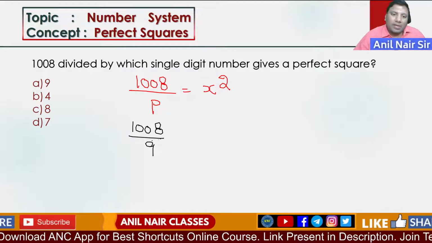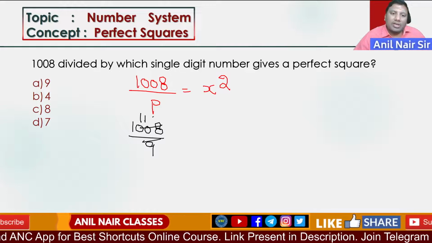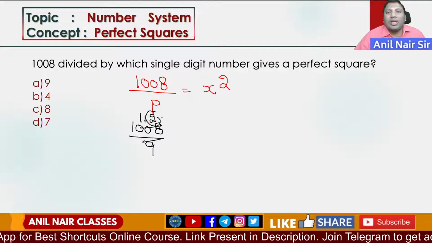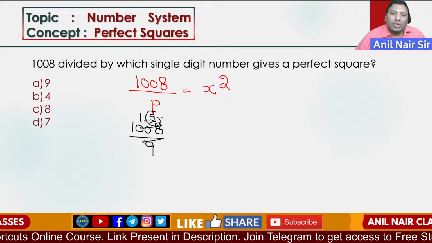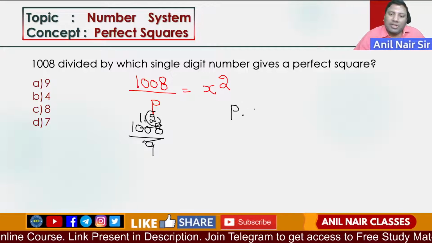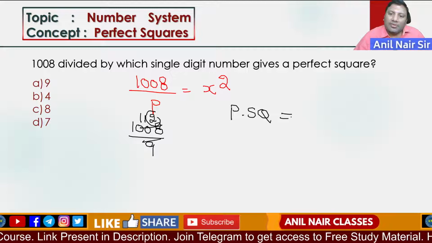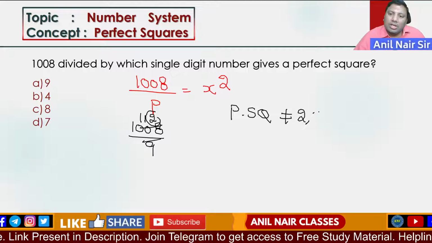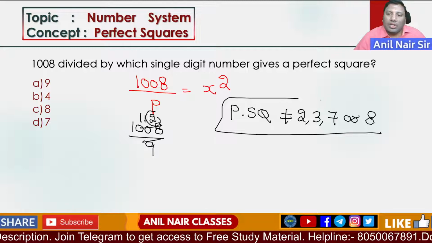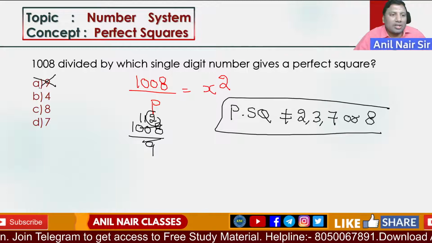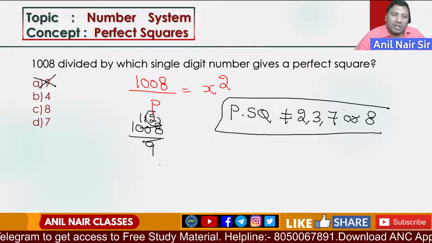So this will be 112. A perfect square never ends with 2, 3, 7 or 8. It is ending with 2, so not possible. Right. Next one.